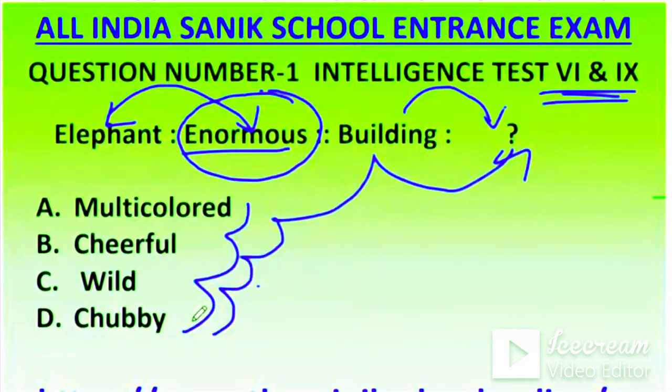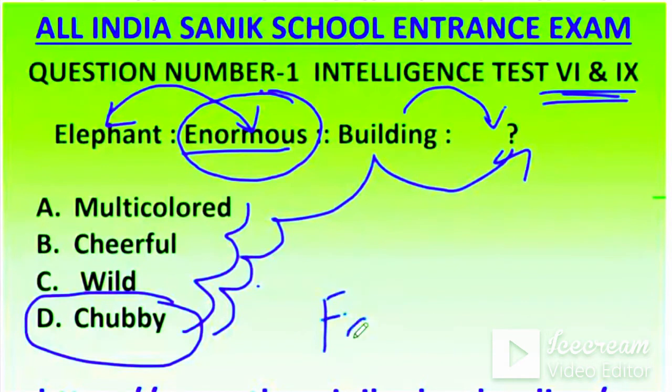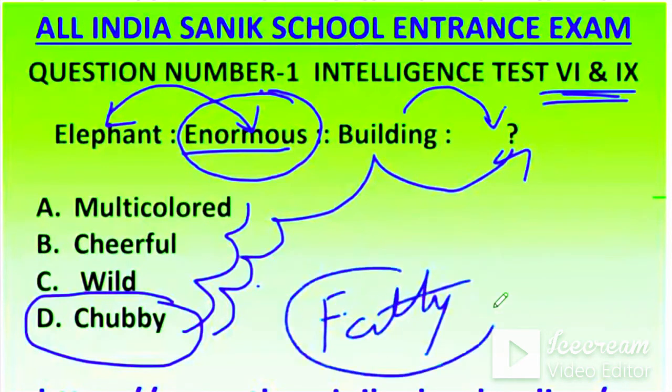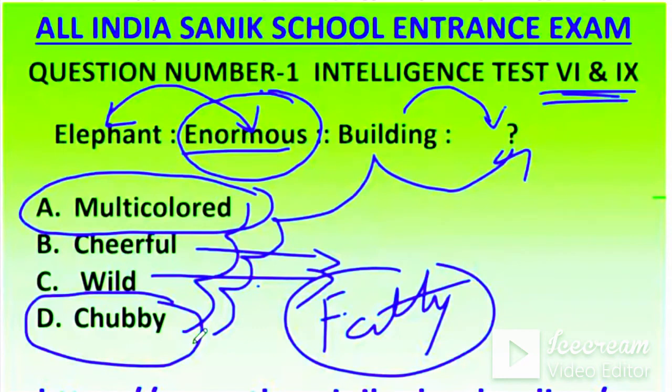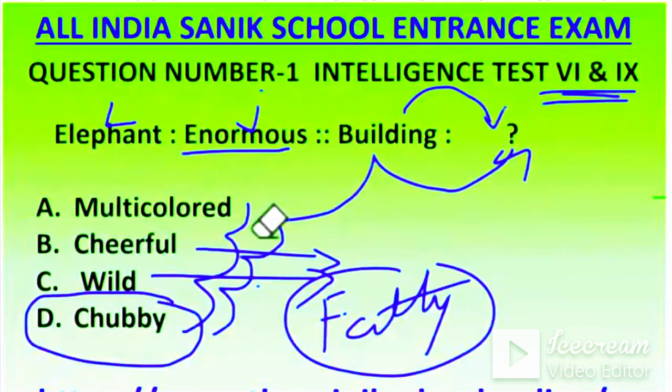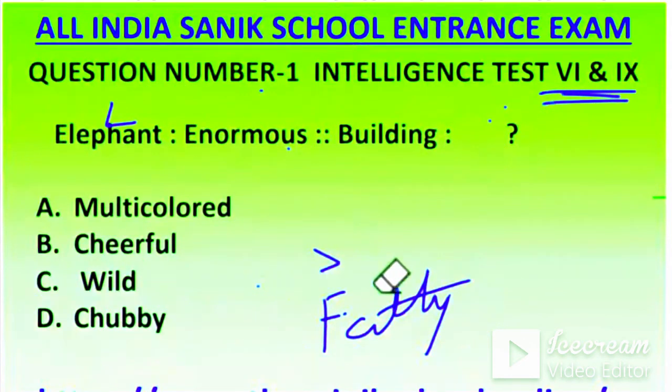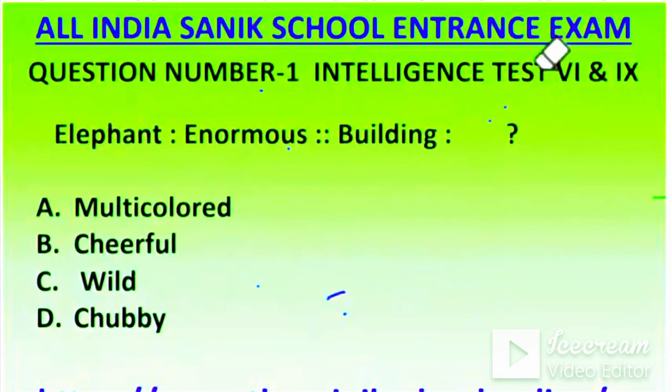Dhruv Saini, chubby. What is chubby? Chubby means something like chubby chicks. You have heard chubby chicks, that means fatty. Whatever is fatty is called chubby. Okay, fatty. Chubby chicks. So it is not concerned with building. Wild, it is for animal. Cheerful, it is also an emotion. So building can be multicolored. So Yogendran, your answer is correct. Okay. So the correct answer here is multicolored because building can be multicolored.